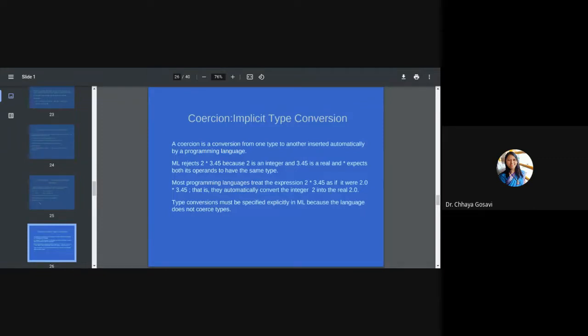You know the term coercion. Coercion is implicit type conversion. If the expression is 2 into 3.45, some languages convert 2 into float, perform floating point multiplication and give the result as a floating point result. But some languages like ML reject this because 2 is integer and this is real. So it is not allowed in ML to perform such a multiplication operation. The user has to convert either 3.45 into integer or 2 into real.